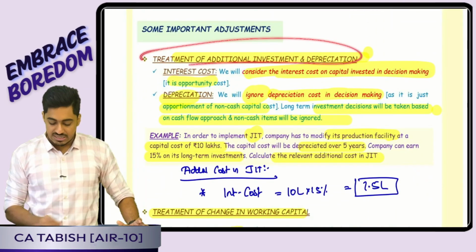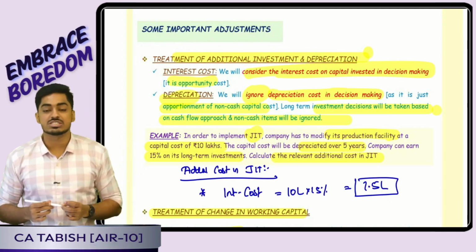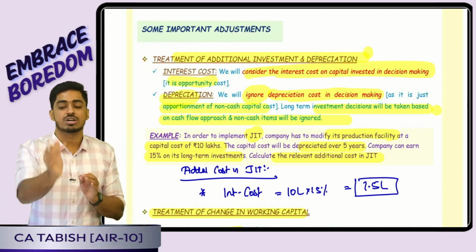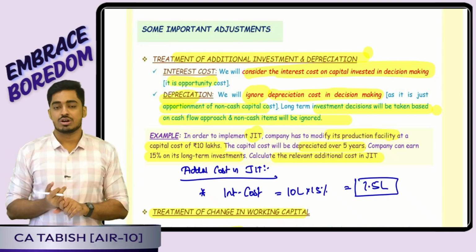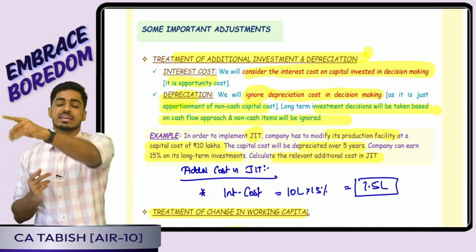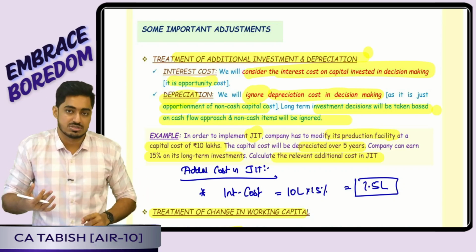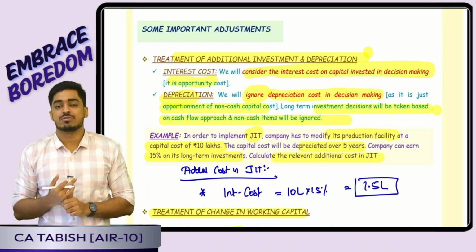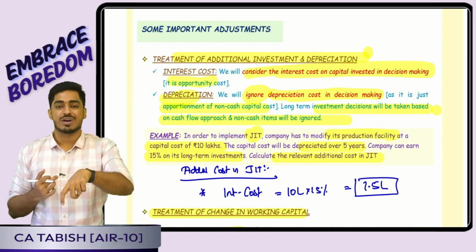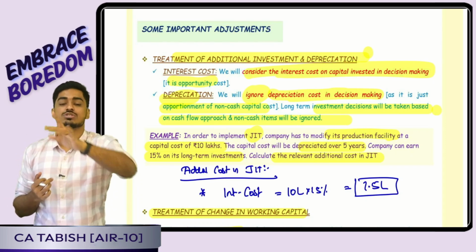Firstly, it is the treatment of the investment amount. Always understand, investment is not cost. Suppose the question says, in order to implement JIT we want an additional investment of 10 lakh. Don't write 10 lakh in cost, that is investment. Then the question says I want a 10% return on my investment. Now 10% of that, 1 lakh, is my cost, because that is the cost of capital.